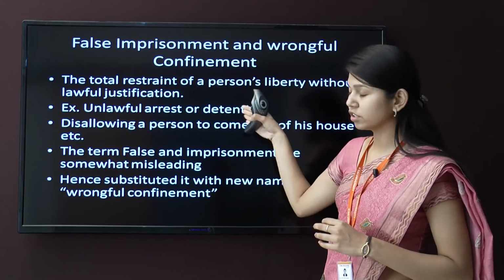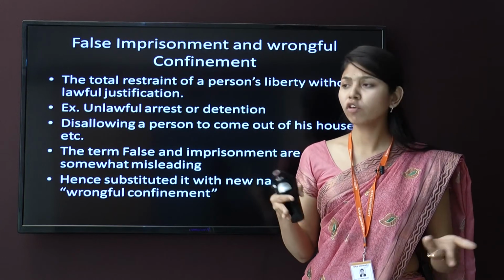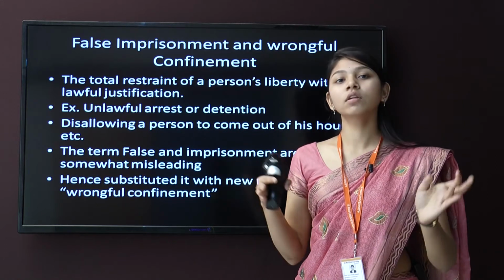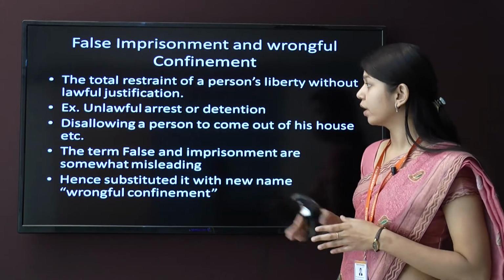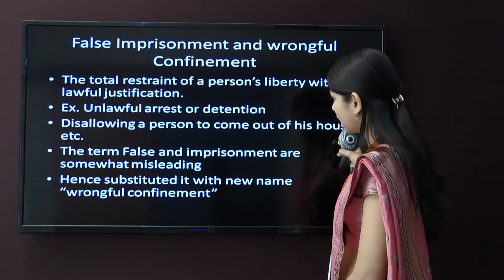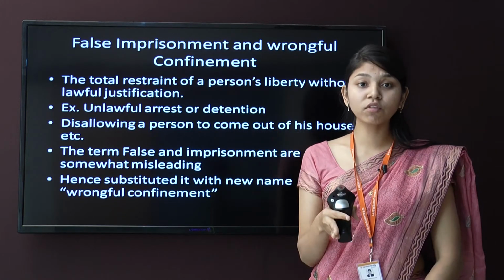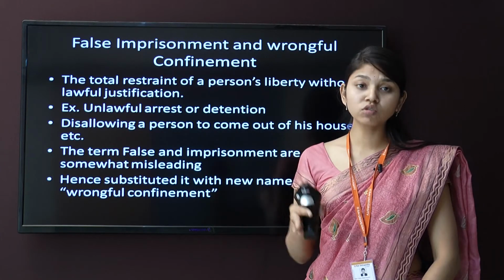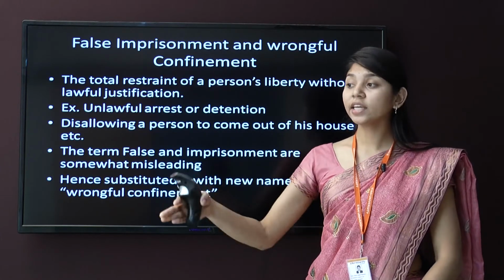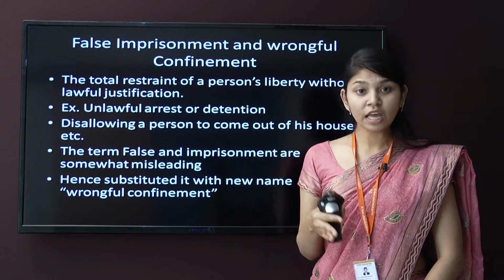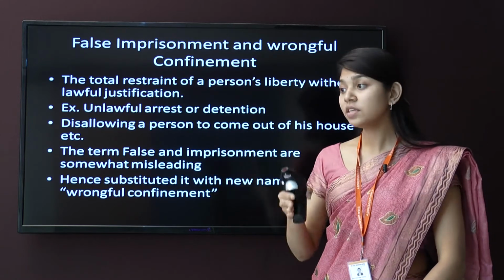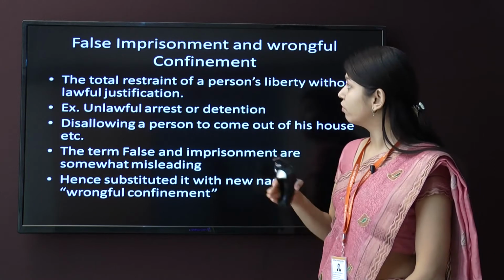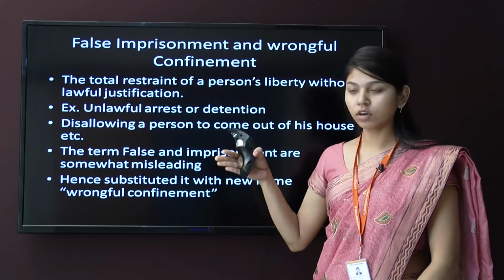Unlawful arrest or detention, if you have detained a person for no reason, will be called false imprisonment or wrongful confinement. Disallowing a person to come out of his house is again an example. If we have locked someone's house from outside and are not letting that person come out, it means we have restrained that person. So what we have done is false imprisonment or wrongful confinement.